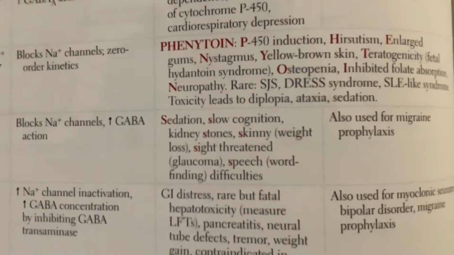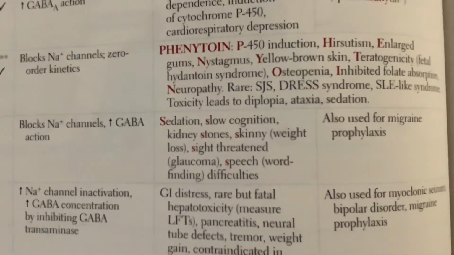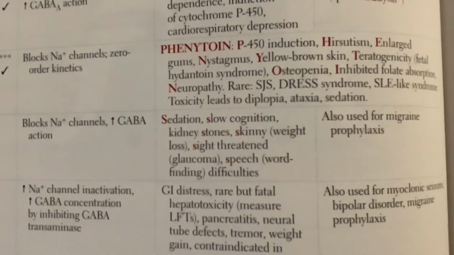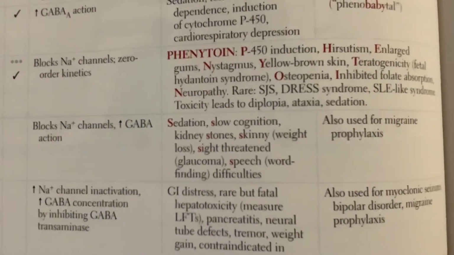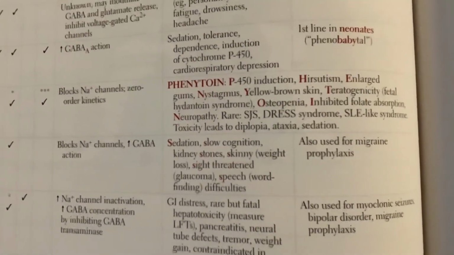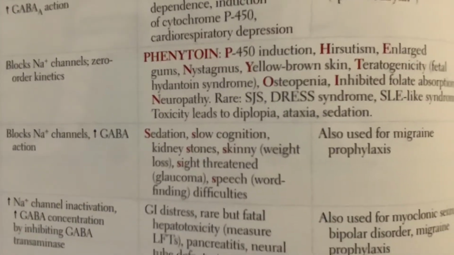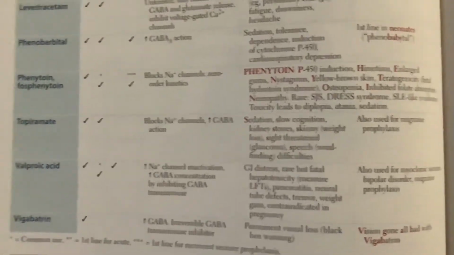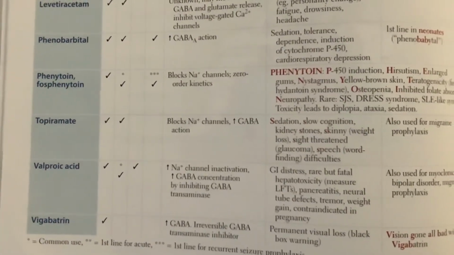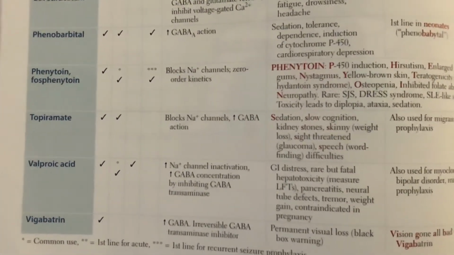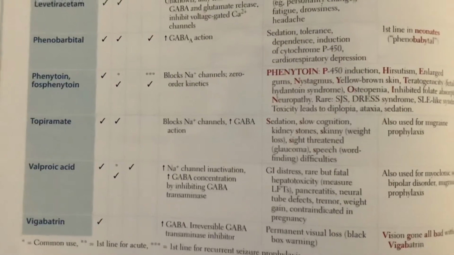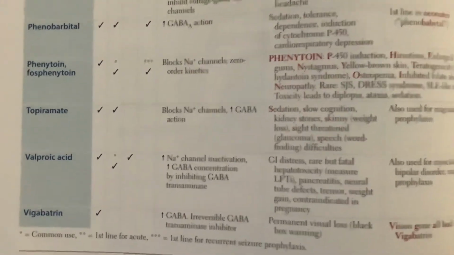Speech, so everything with S: sedation, slow cognition, stones, skinny, sight, speech. Word finding difficulties. What do you want to remember about our drug topiramate? It's also used for migraine prophylaxis. So again, topiramate, blocking sodium, increasing GABA, good for partial seizures and tonic-clonic, sedation, and good for migraine prophylaxis.